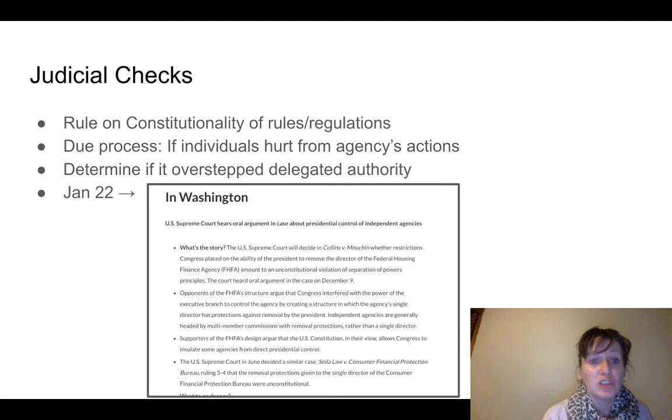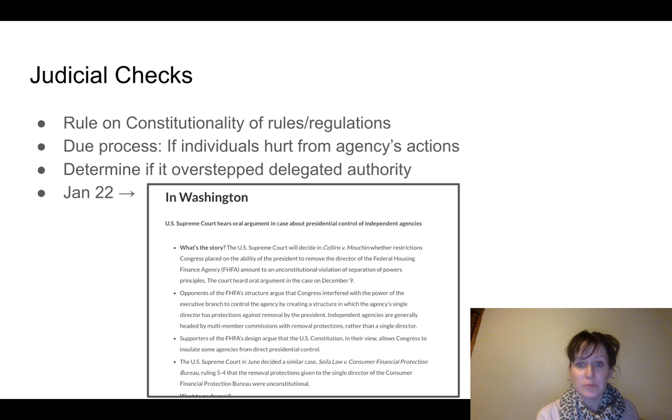Okay, the judiciary has checks as well. So if a rule or regulation by an agency seems to be unconstitutional, that could be brought before the court. We have due process. If individuals are hurt from agencies' actions, we see this a lot. We can talk about some examples. That could be brought before the court. They can also determine if an agency is overstepping the authority that they have.